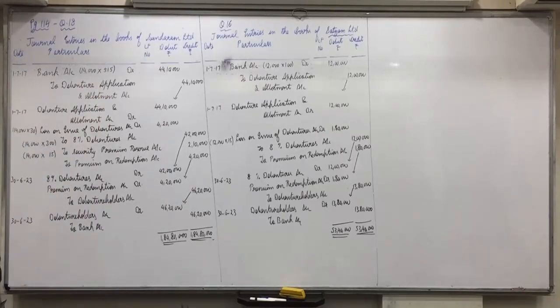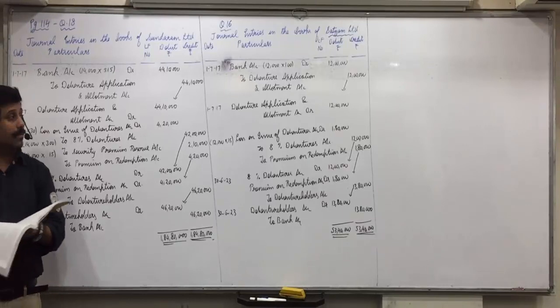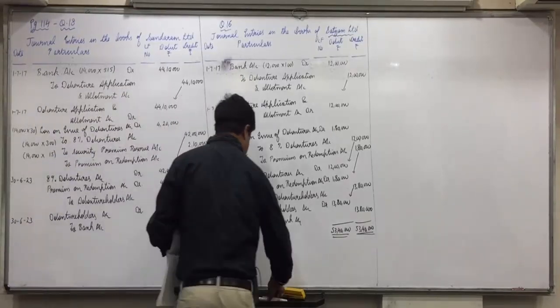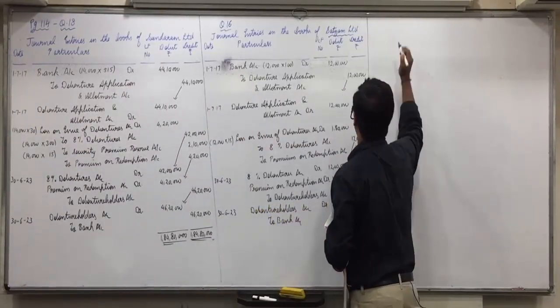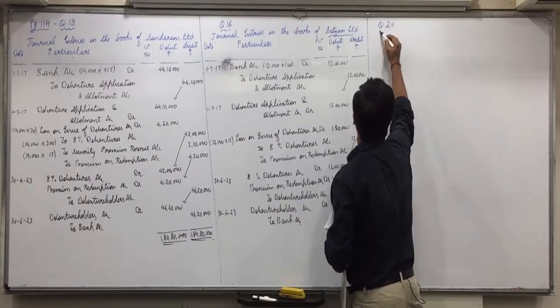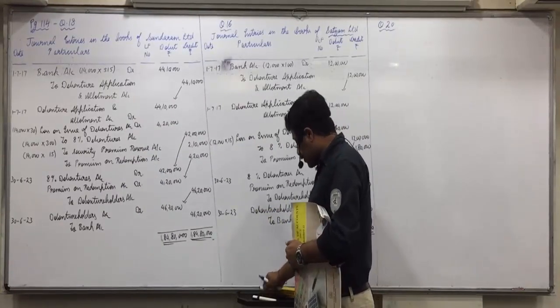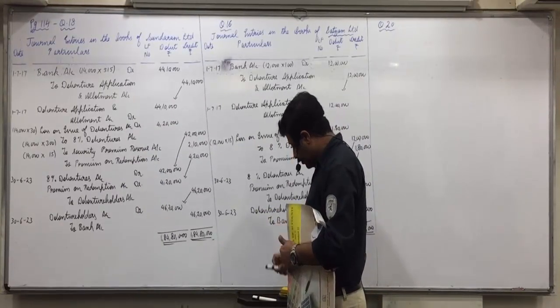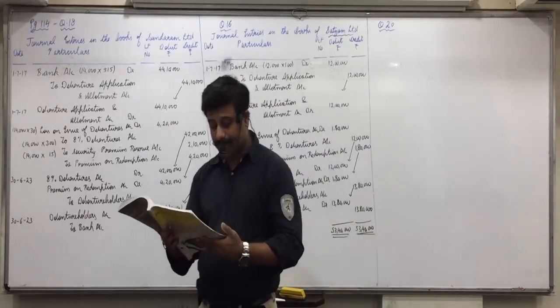So now again I'll solve question 20 on the board and question 19 you'll do on your own. Look at question 20, same page. Yes, listen carefully.